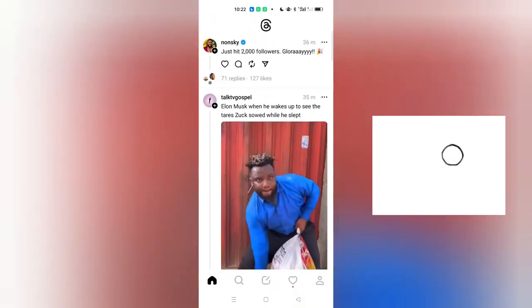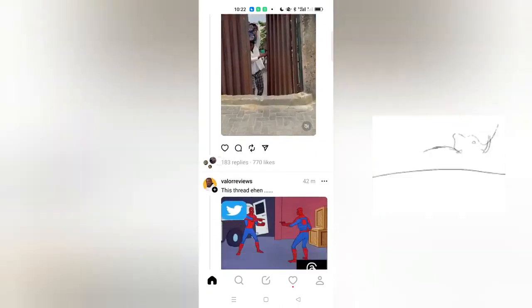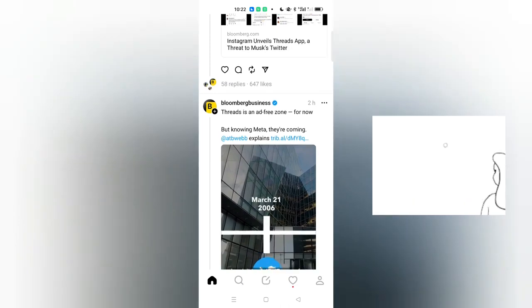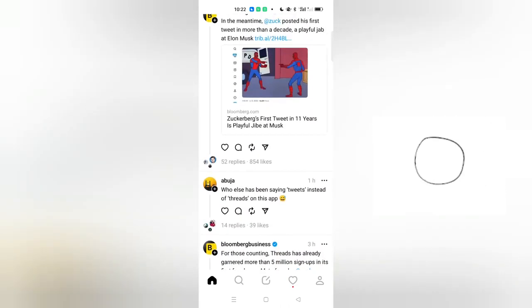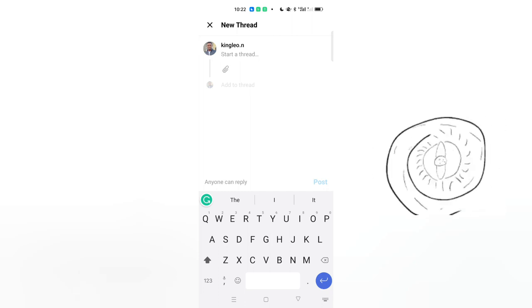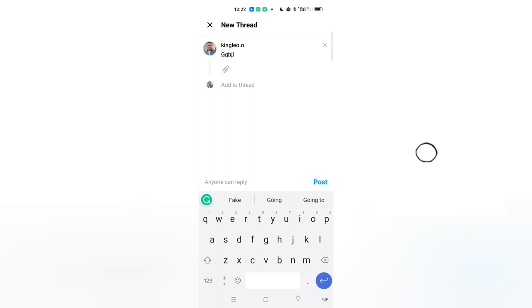Look for top influencers and start engaging with their tweets, or their threads rather, so that you can grow massively. If you want to write a thread, just click on this icon and write a thread. Just write something here, then click on post and it's going to go.